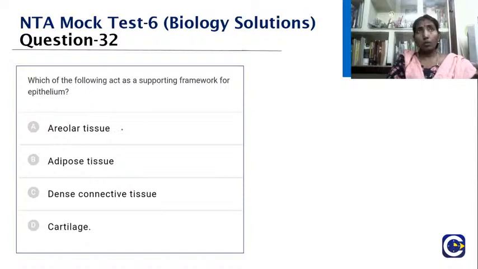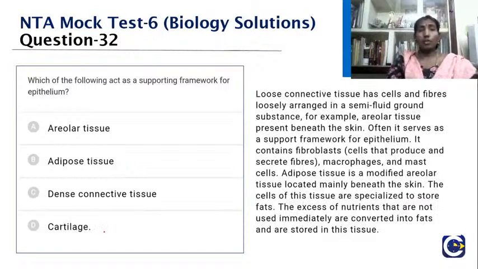So the answer is quite straightforward. Areolar tissue, adipose tissue, dense connective tissue and cartilage. When you look for the supporting tissue, it is the areolar tissue. See, the loose connective tissue has cells and fibers arranged in a semi-fluid ground substance. For example, the areolar tissue that is present beneath the skin acts like the framework for epithelium.